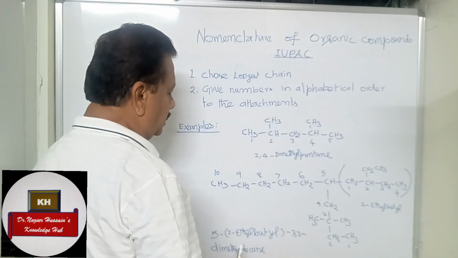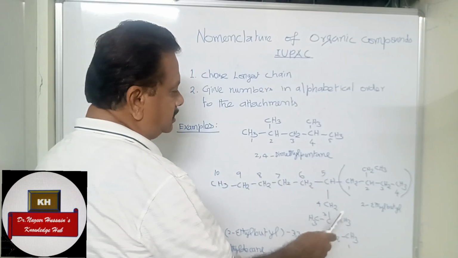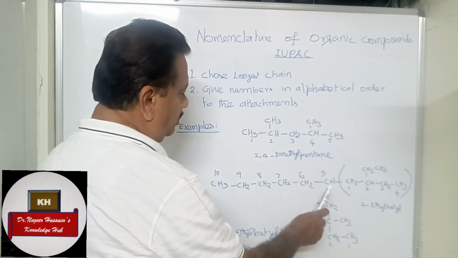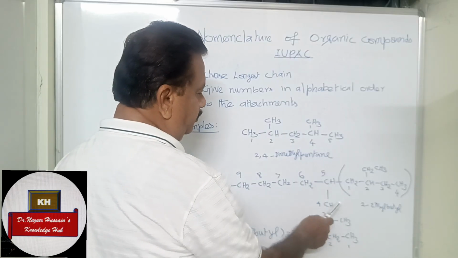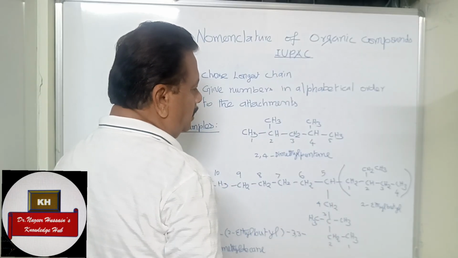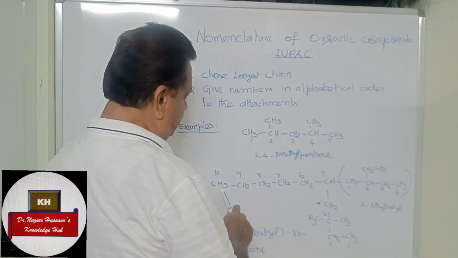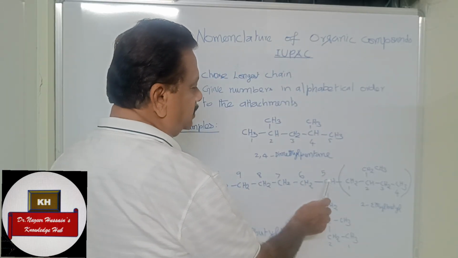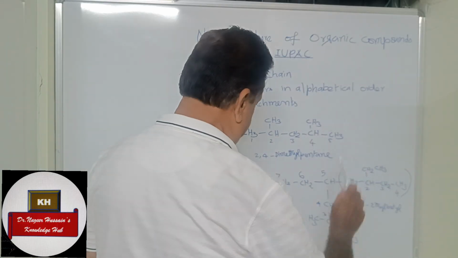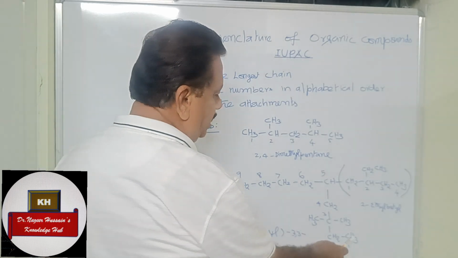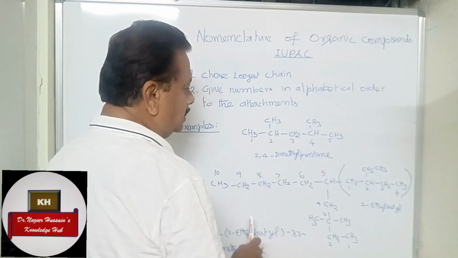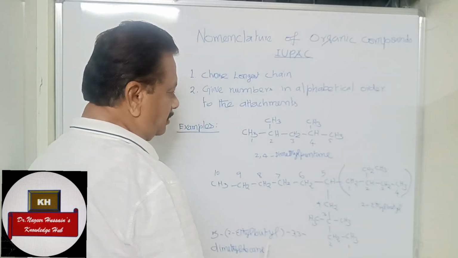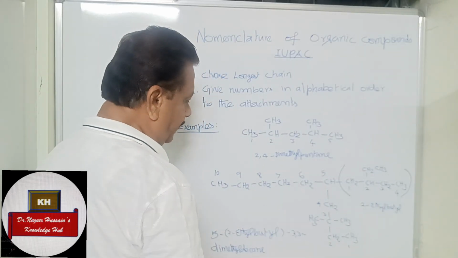Hope you understood. Then you take the longest chain. Here we have 10 carbon atoms, and here there is a substituent. If you count the numbers from here, 1, 2, 3, 4, 5, 6, 7, 8, 9, 10, and if we count from the other side, 1, 2, 3, 4, 5, 6, 7, 8, 9, 10, this way also 10 carbons are coming.